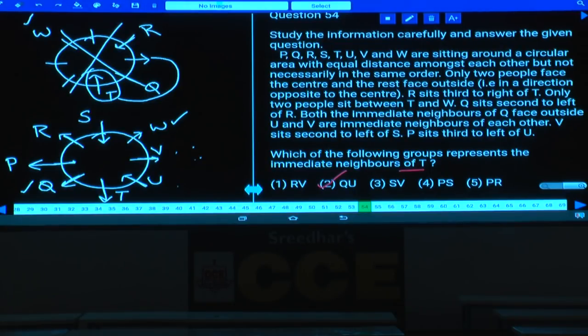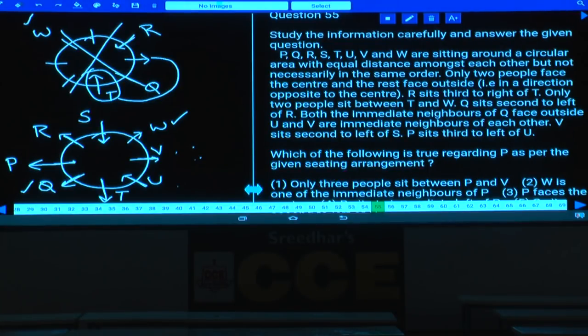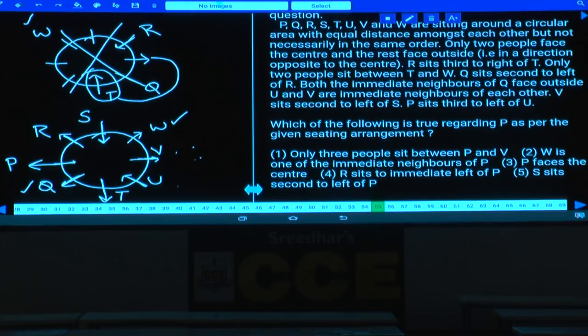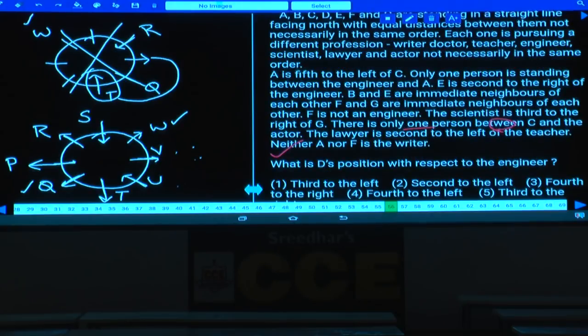Then question number 55. Which of the following is true regarding P as per the given information? Regarding P, only 3 people sit between P and V. True or false? Definitely true. Only 3 people sit between P and V. Definitely true, that is choice 1. Now this is about question numbers 51 to 55.